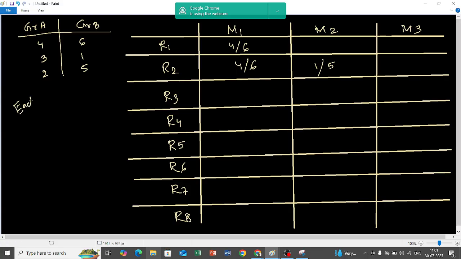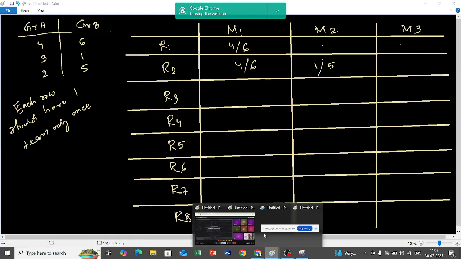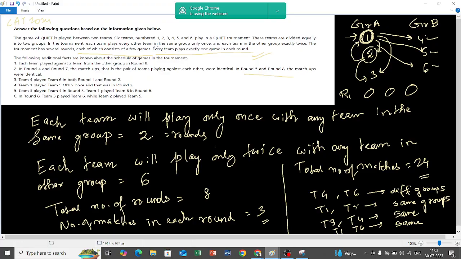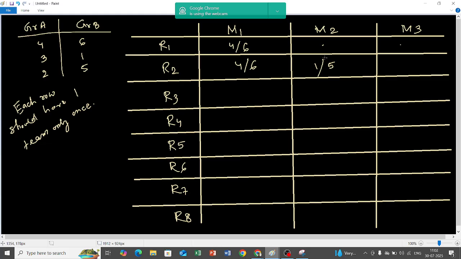Each row should have one team only once. That means if I am putting 4 over here, I cannot put 4 over here anymore, because in each round one team plays only once. It was given in the instruction: each team plays exactly one game in each round. One game means one match. So I cannot put 4 in any of the groups. If I am putting 6 over here, I cannot put 6 in any of the groups. So keep this information in mind.